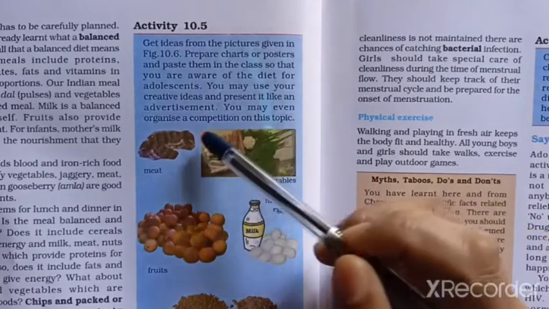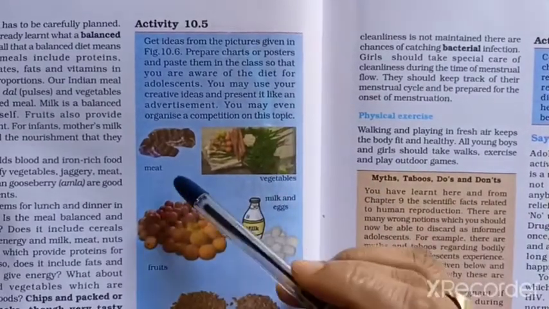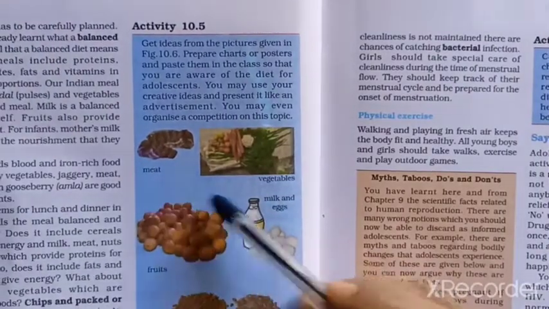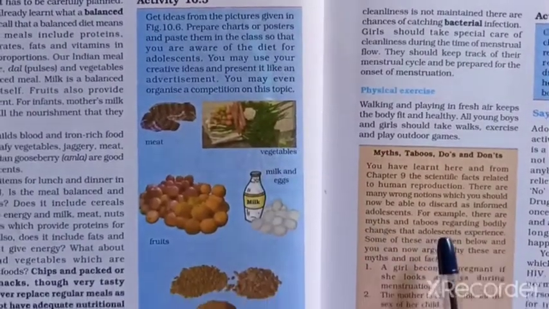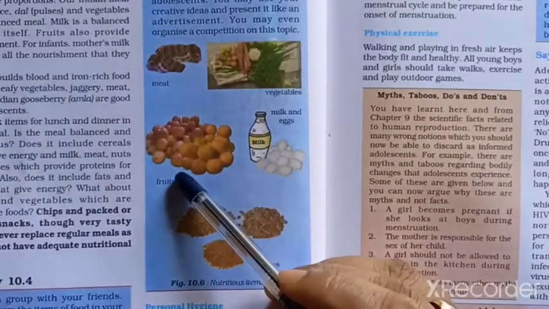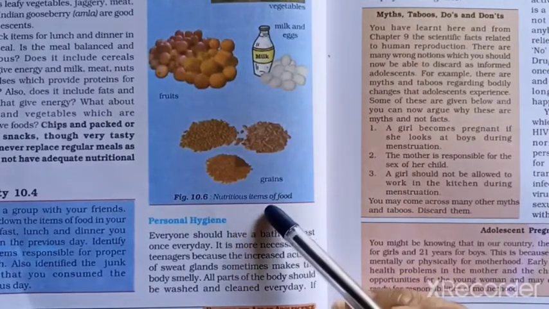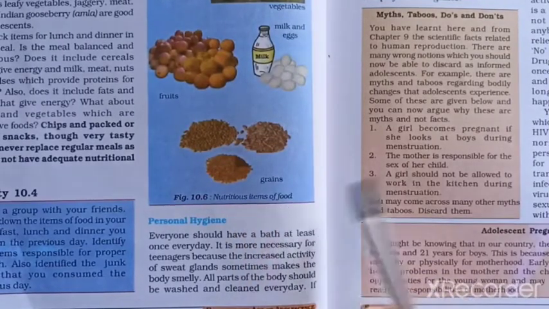And you may even organize a composition on this topic. So here, meat is given, and vegetables are also shown here. Then milk and egg here, fruits and grains. They are all nutritious items of food.